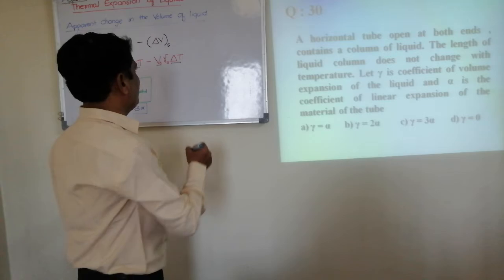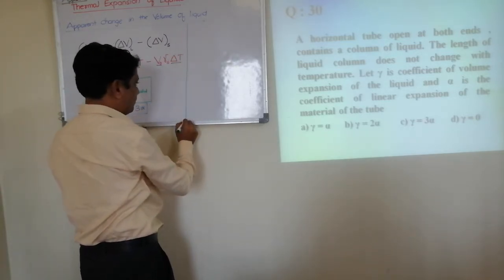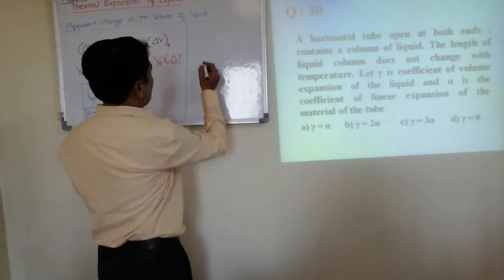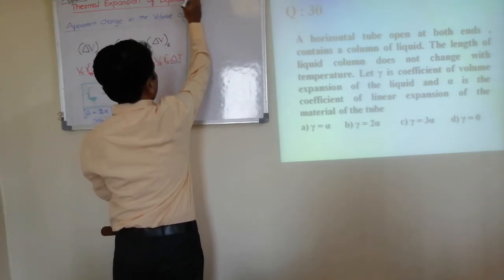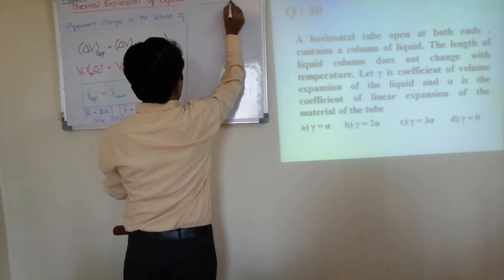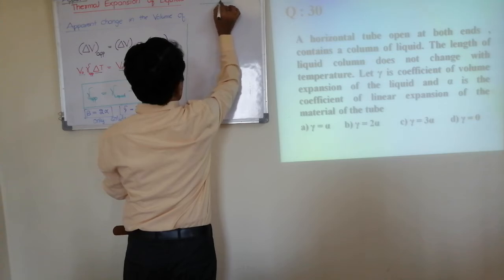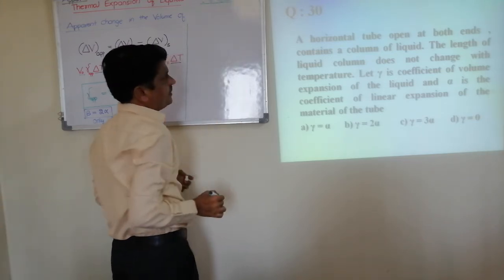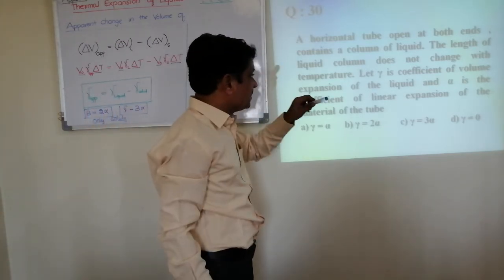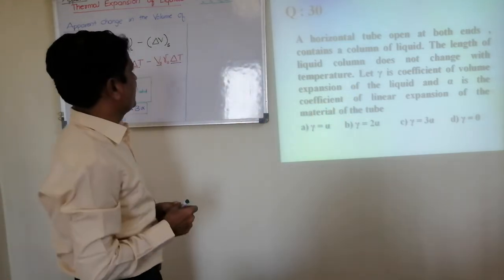If you read twice, you can understand the problem. It's given that in a horizontal tube, which is open at both ends, a liquid is taken like this, right? So whenever we heat, the length of the liquid in the tube does not change.